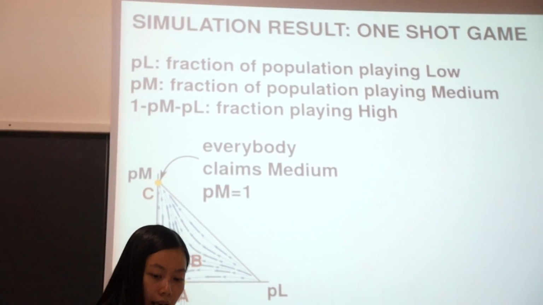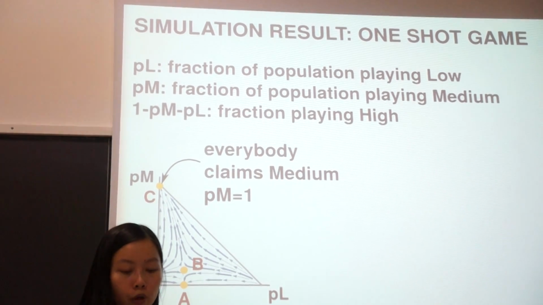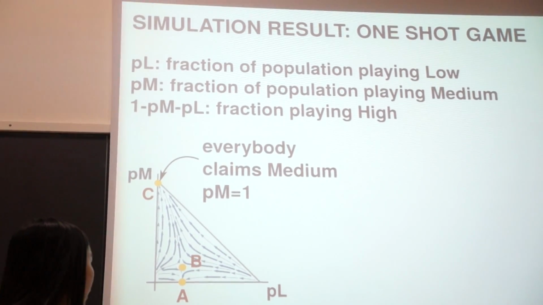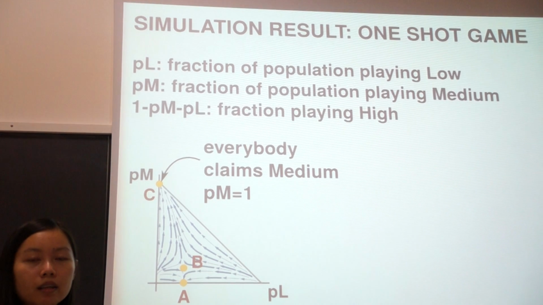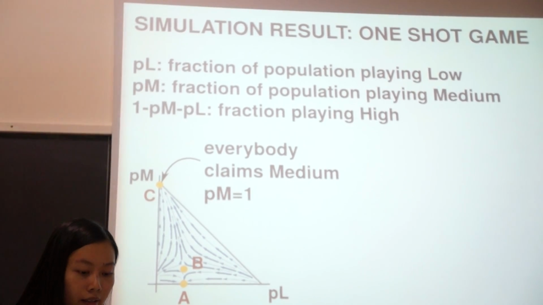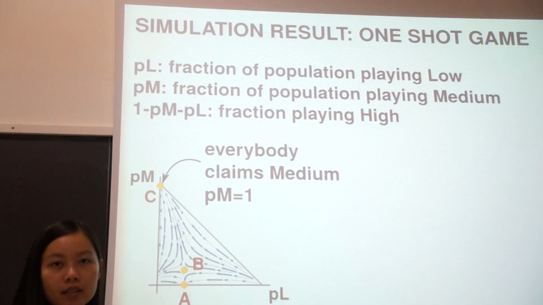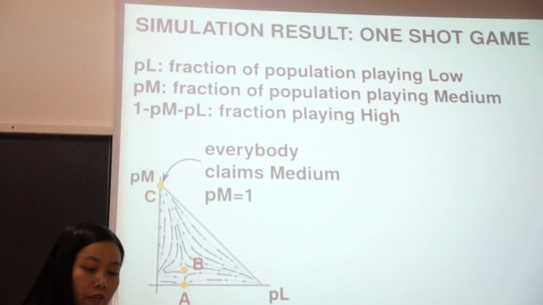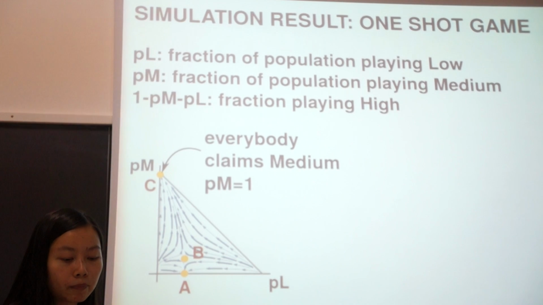We can see that it has three interesting rest points, A, B, and C. Point A is the mixed strategy, but it has a very small basin of attraction, point B has zero basin of attraction, and point C has a very big basin of attraction.